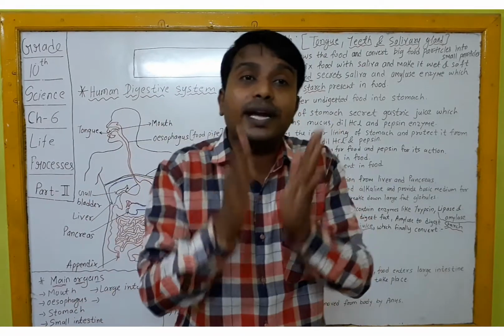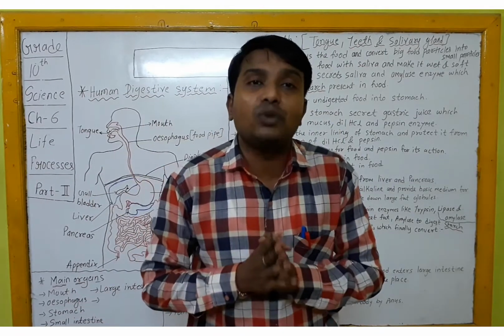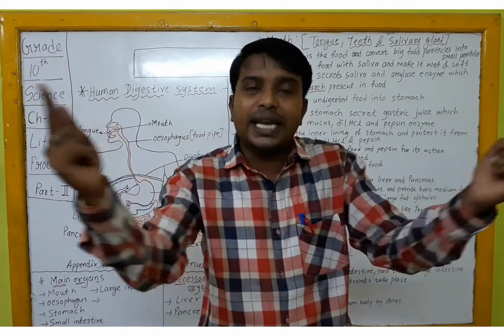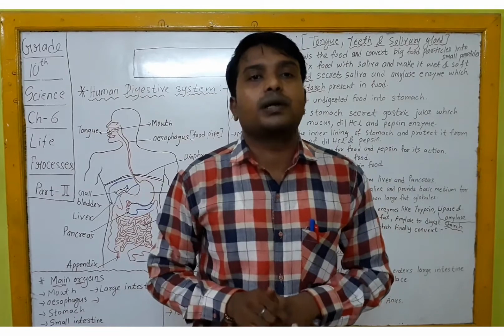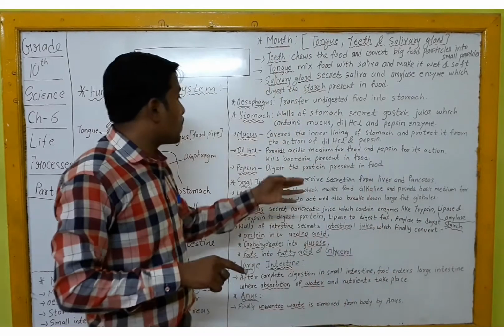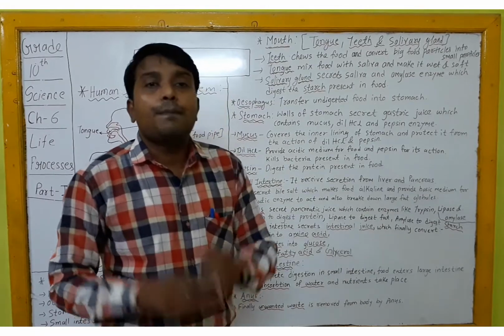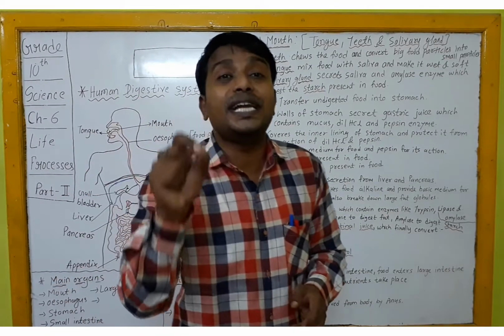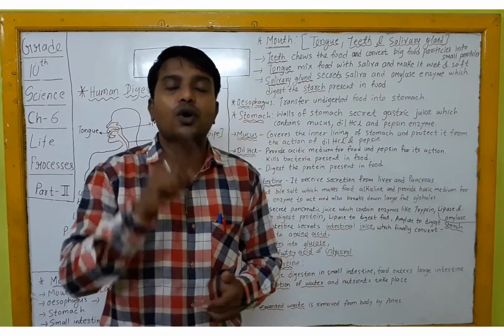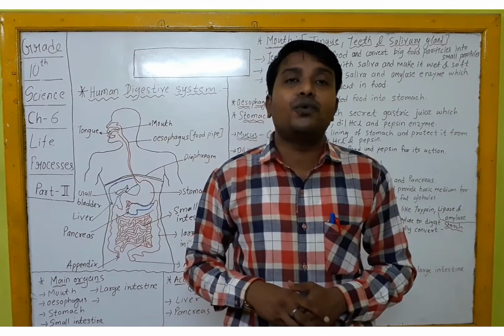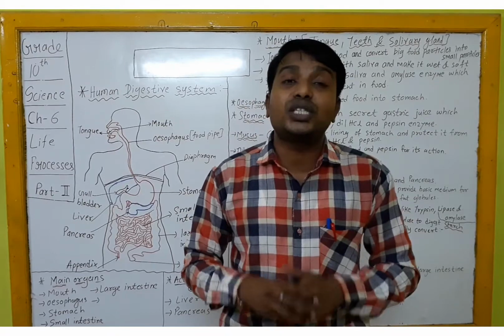So to protect it from the action of dilute HCl, from its heat, mucus covers the inner lining of the stomach. Okay, as well as it also protects from the action of pepsin. Because what is the function of pepsin? Pepsin digests the protein nutrient present in your food. Whatever protein is present as a nutrient in your food, that protein digestion starts in the stomach.